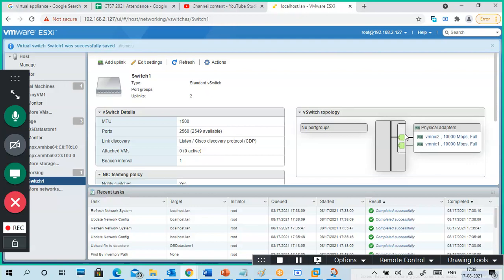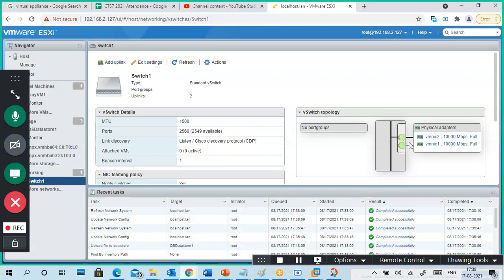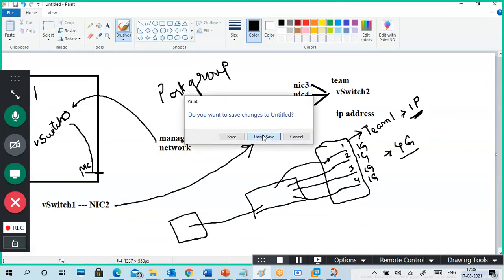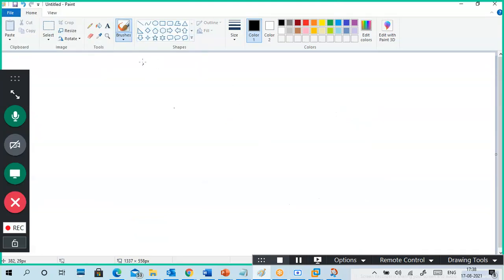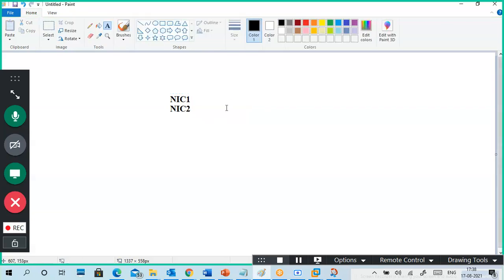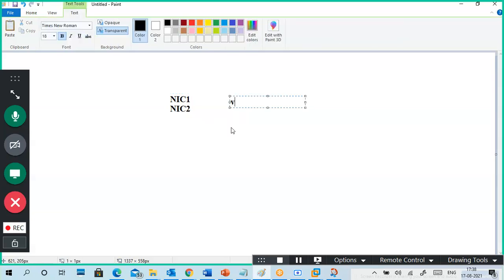Yeah, see, two NICs. It's one single switch, but what virtual switch is it? It is a single virtual switch and two NICs. It means it happens like this: this is one physical NIC and another physical NIC, and one switch.